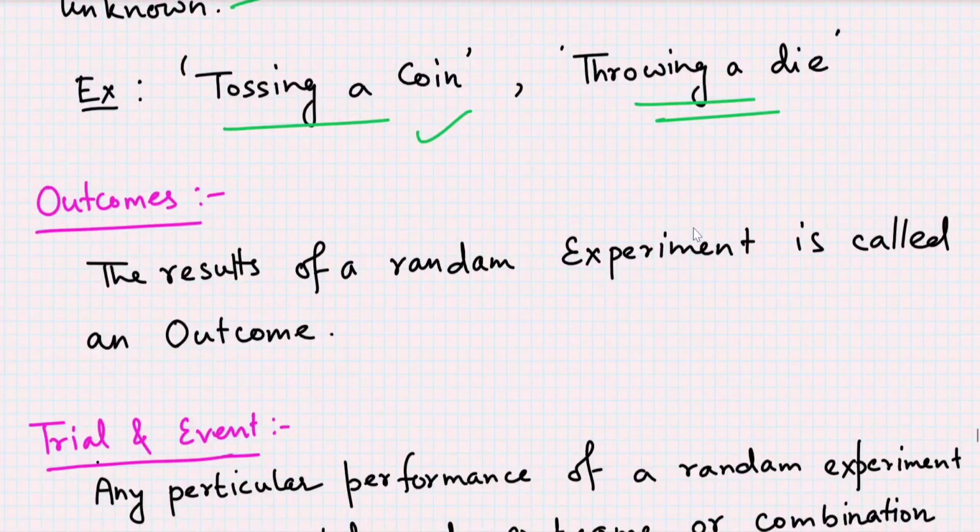Now let us come to the outcomes. So what is the outcome? The result of the random experiment is known as outcome. Suppose head in tossing a coin is an outcome, tail in tossing a coin is an outcome, and so on and so on.